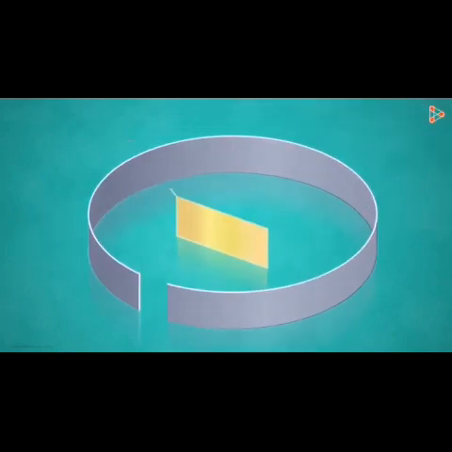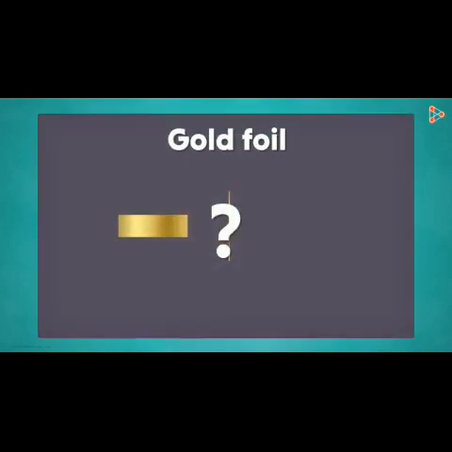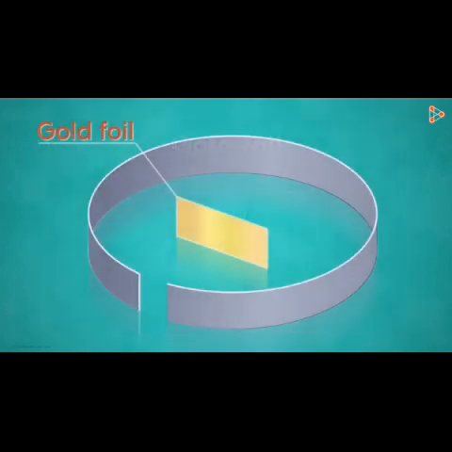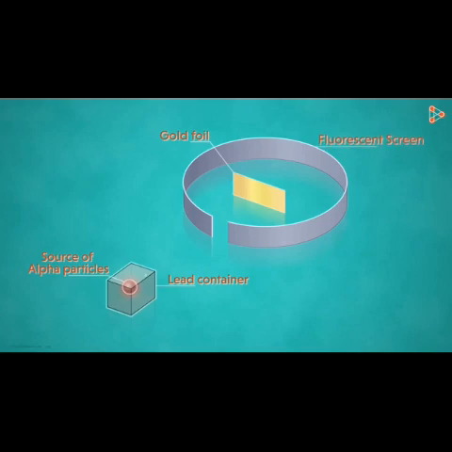Next, he used a very thin gold foil on which the alpha particles would bombard. Why did he choose a gold foil? Well, a really thin gold foil was estimated to contain approximately 1000 atoms. Lesser the atoms, more convenient the experiment would be. Lastly, are we able to locate this circular band with a gap here? What could this be? Well, this is the screen. A fluorescent screen that would help us detect the radiation. That means the screen will glow or emit fluorescent light whenever alpha particles hit it. So this is how the track of alpha particles can be traced. Now we're all set to understand how the experiment worked.